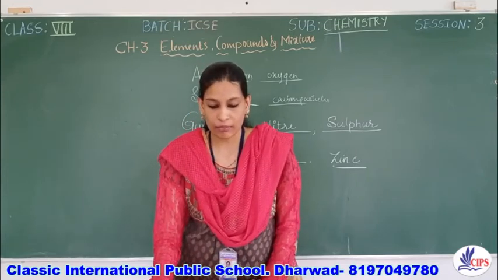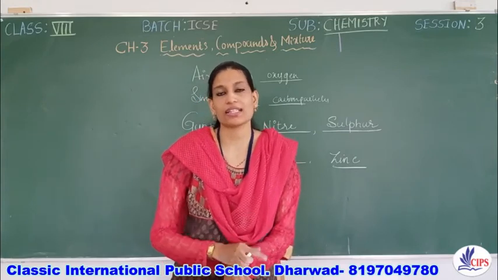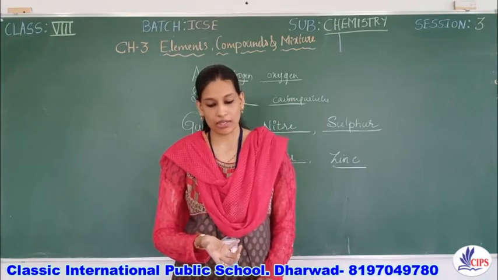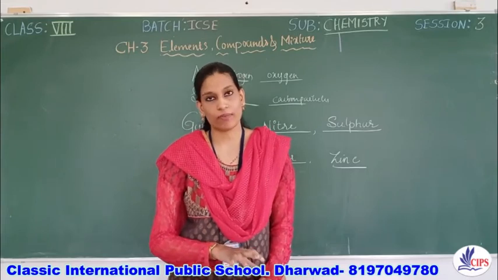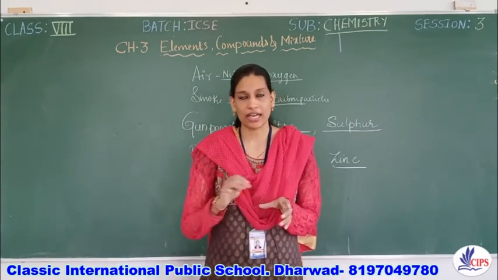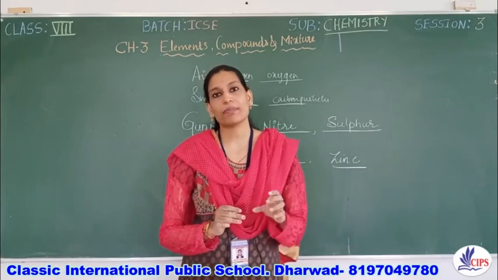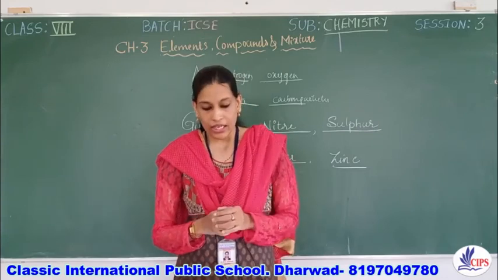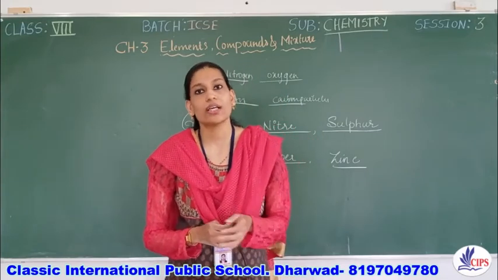Next we have: help Sangam to complete the following table, right? There is a mixture of iron and sulfur and hydrochloric acid is added to it. When hydrochloric acid is added to it, what is the reaction being seen? It forms a yellow residue and a gas which burns with a blue flame. So HCl has been added to the iron and sulfur mixture. What is going to happen? It turns into a yellow precipitate and leaves out hydrogen gas with the blue flame, right? So which gas has been removed? Hydrogen gas.